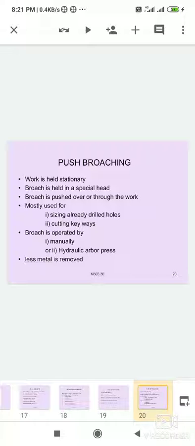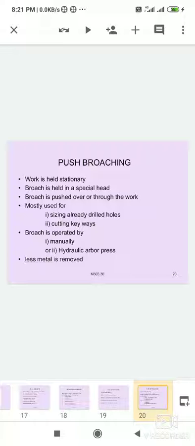Push broaching. In this type also the work is stationary and there is no movement of the work. The work table is adjusted to the required height of the workpiece, means in the up and down direction, and it can be moved by a lever close to the cutting tool. The broach is held in a special head, also specially designed. The broach is pushed over or through the work.